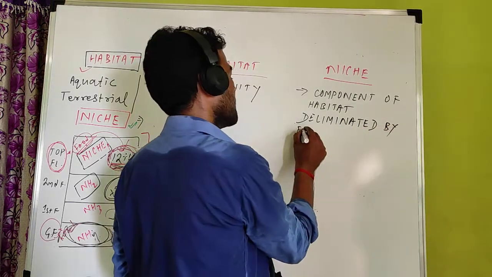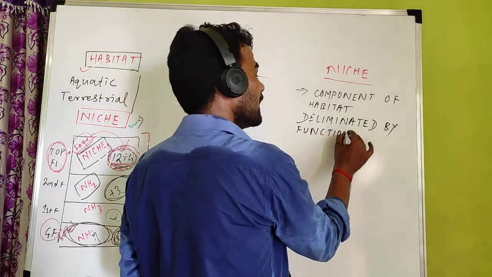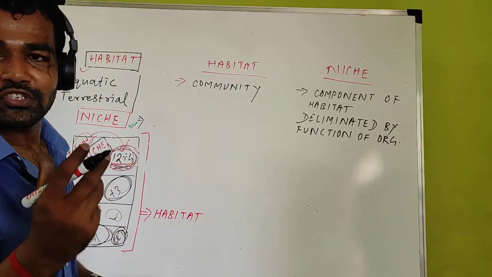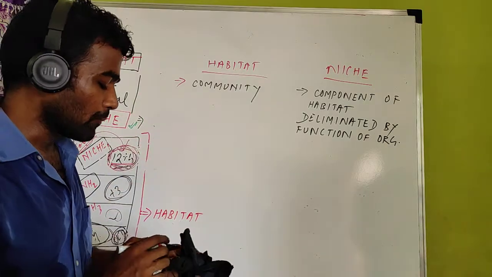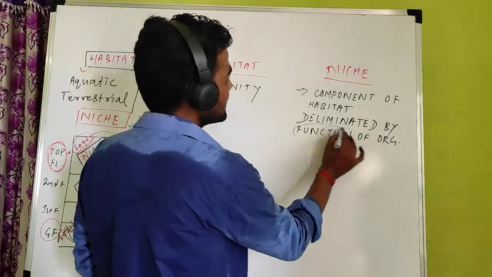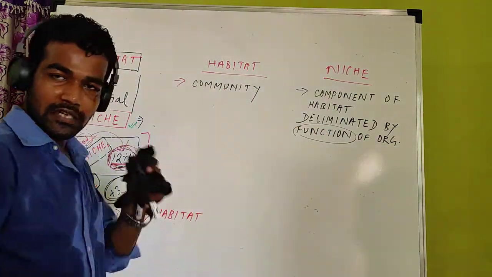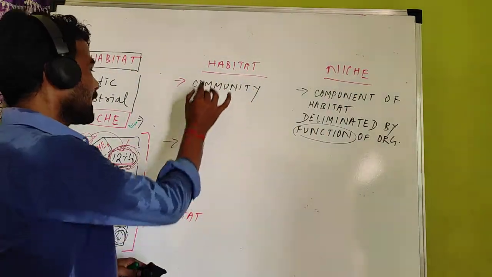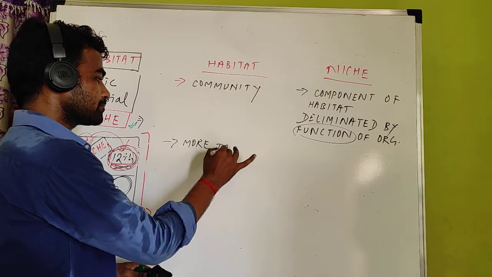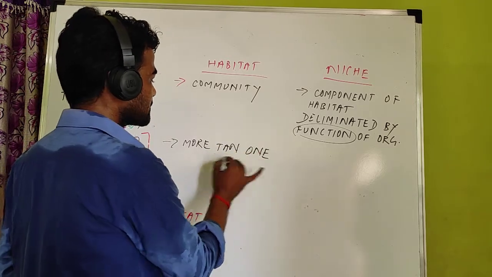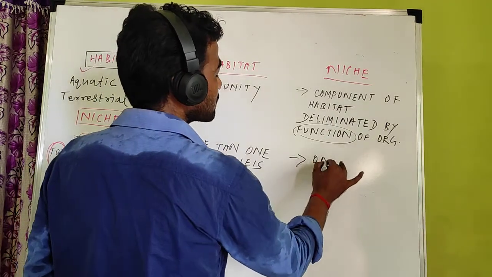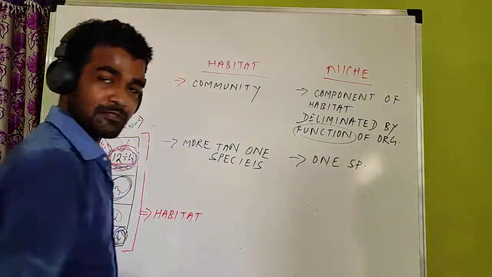function of organism. Function of organism बता दिया था एग्जाम्पल में: how much it is able to tolerate, how much it is able to move, और timing of activity, type of food. तो function of the organism, नीच में तुमको function मिल जाएगा लेकिन habitat में function नहीं मिलेगा। सेकेंड डिफरेंस क्या है? Habitat contains several species, more than one species present. But in case of niche, there is only one species present.